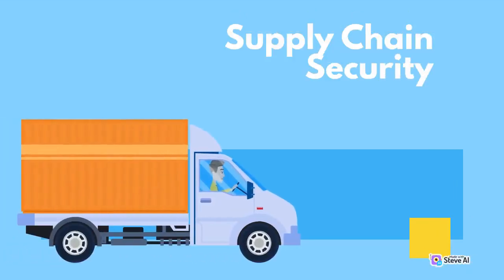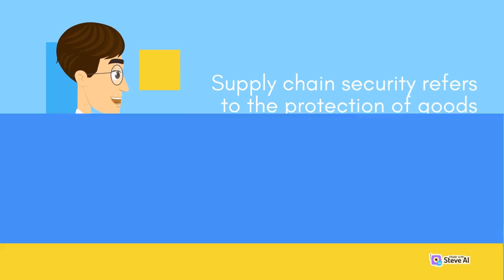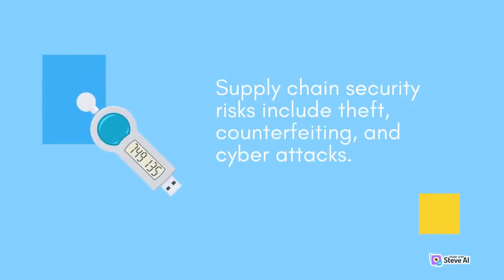Supply chain security. Supply chain security refers to the protection of goods and materials as they move through the supply chain, from raw materials to the finished product. Supply chain security risks include theft, counterfeiting, and cyber attacks.